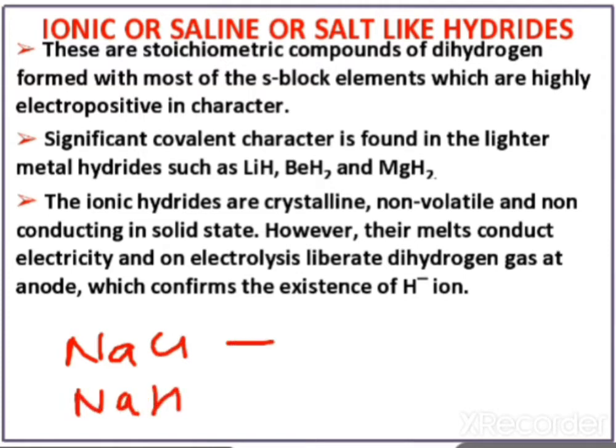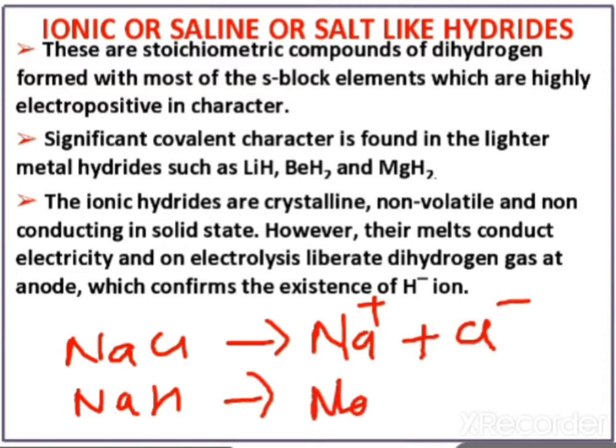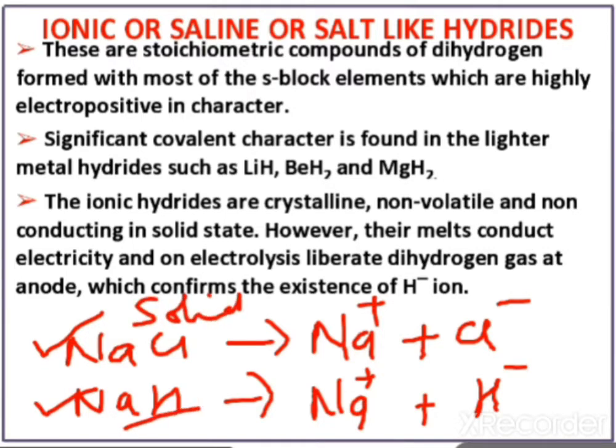NaCl dissociates into Na+ and Cl-, and NaH into Na+ and H-. Like this, the ionic hydride is an ionic compound and it is solid. Non-volatile means that at room temperature the hydrides will not convert into gas.